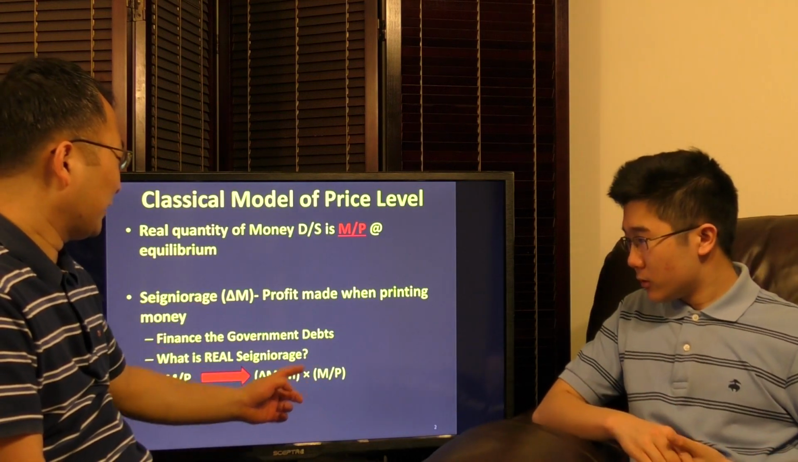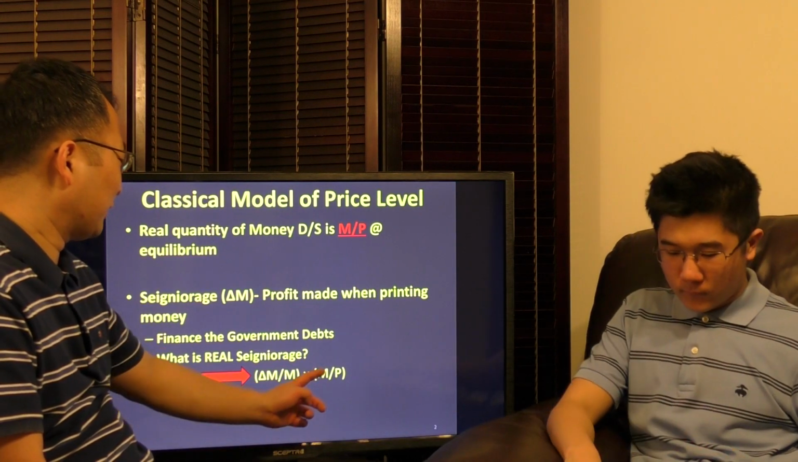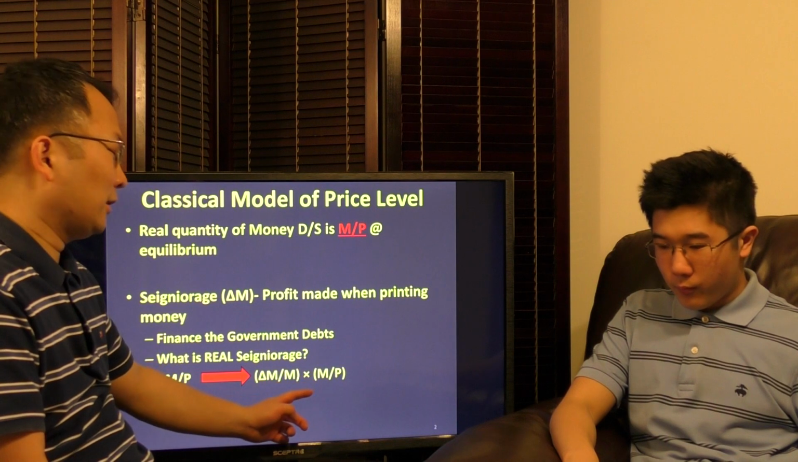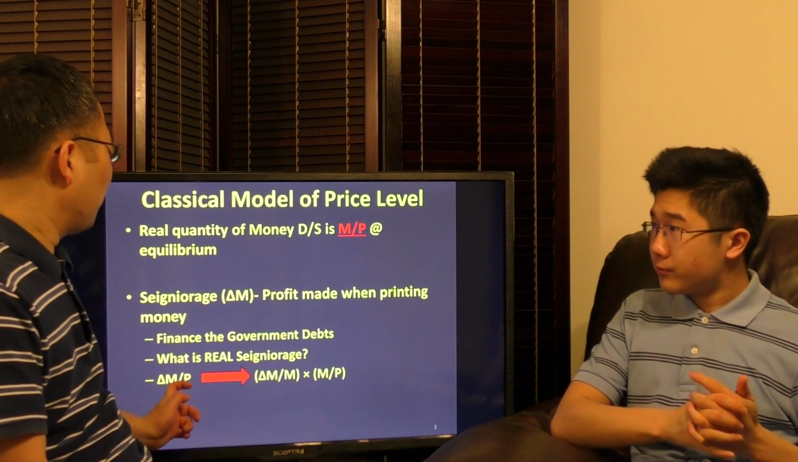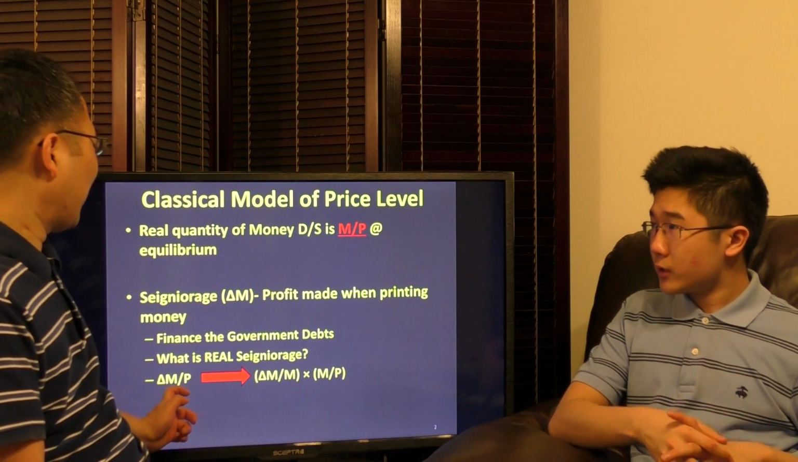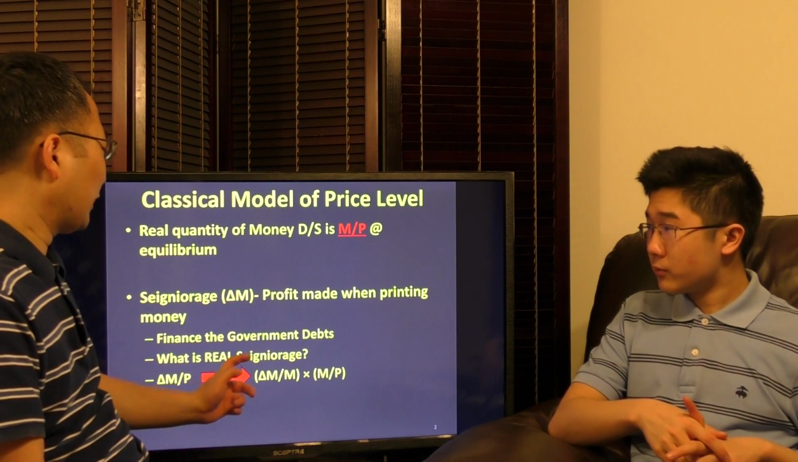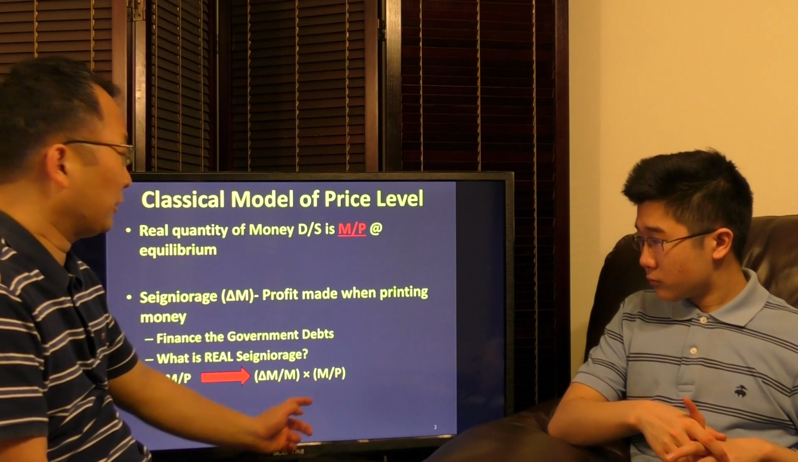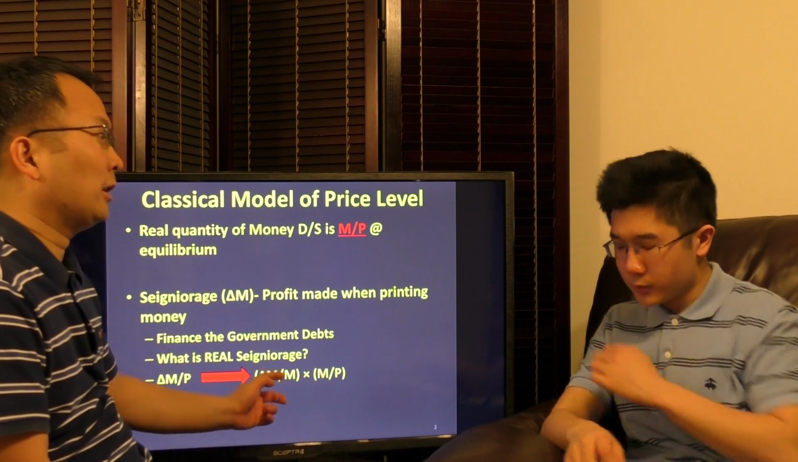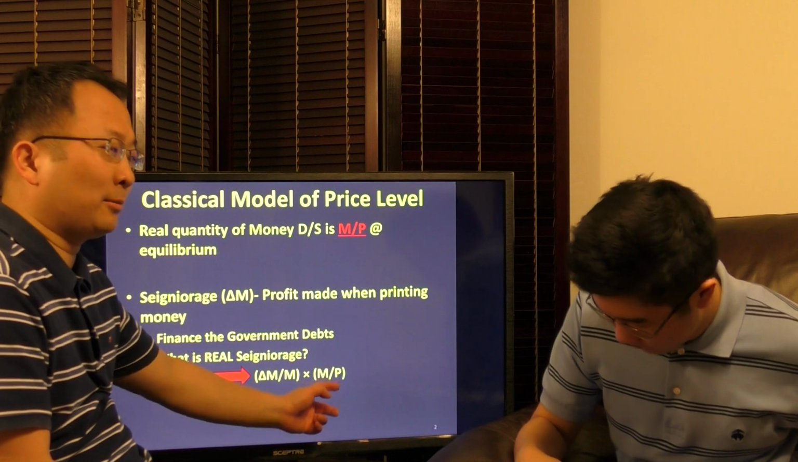Let's see. So in the next slide, we're going to see how this vicious cycle generates. But I think it's very creative to get a real variable like delta M over P, real Seigniorage, becoming the product of the two variables. Okay, the relative increase of the money supply and the real money demand.